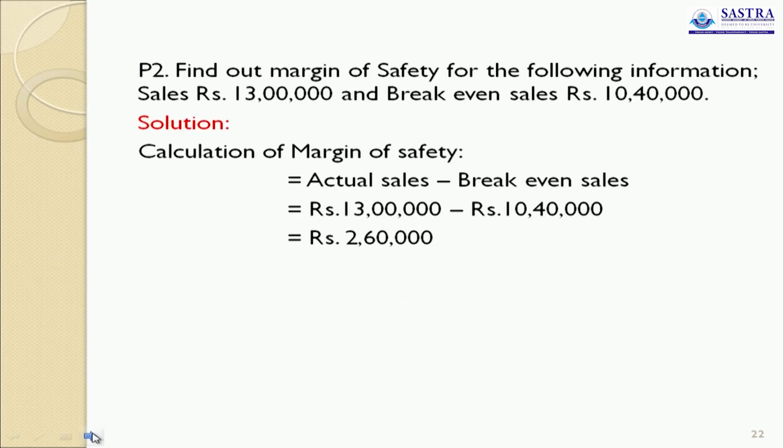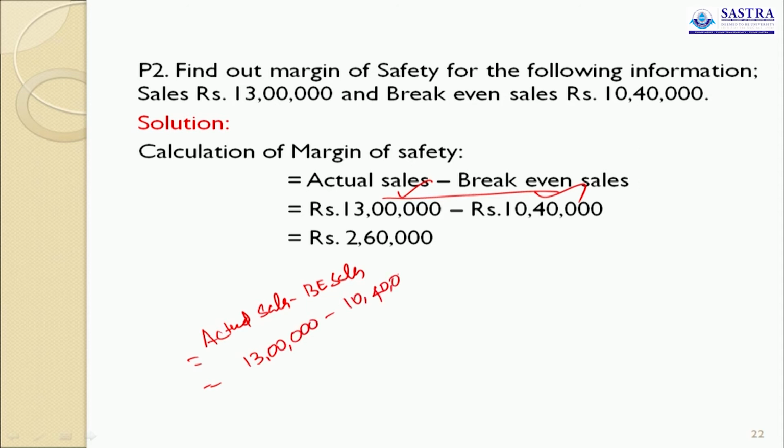Now you see problem 2. Find out margin of safety for the following information. Sales 13 lakh, break-even sales 10 lakh 40,000. So here you have to use this formula: actual sales minus break-even sales. Actual sales is 13 lakh. Break-even sales is 10 lakh 40,000. So 2 lakh 60,000.